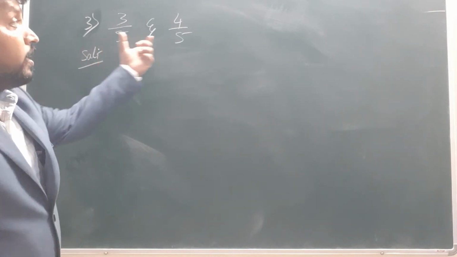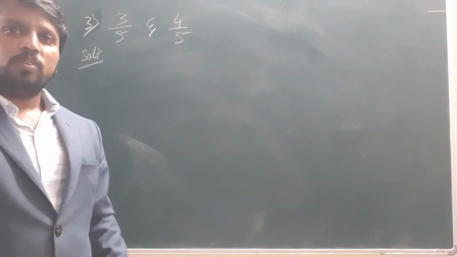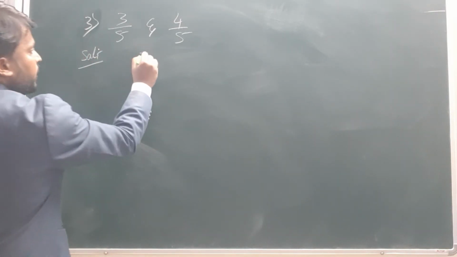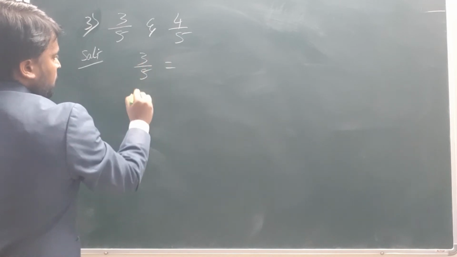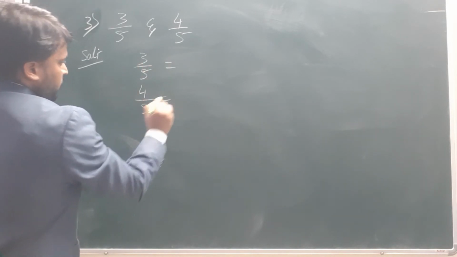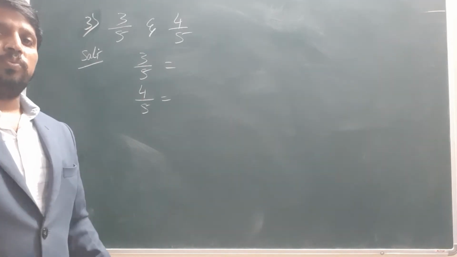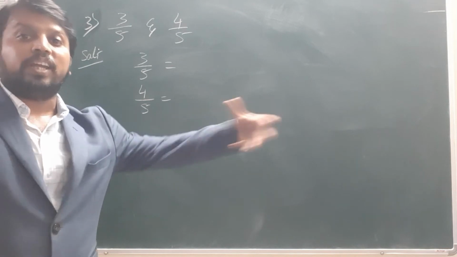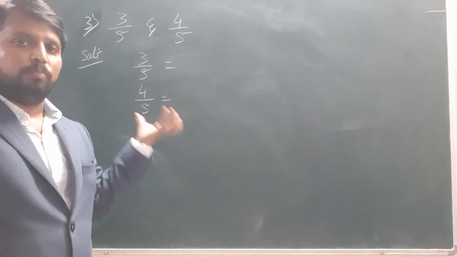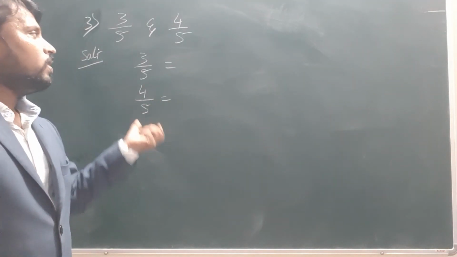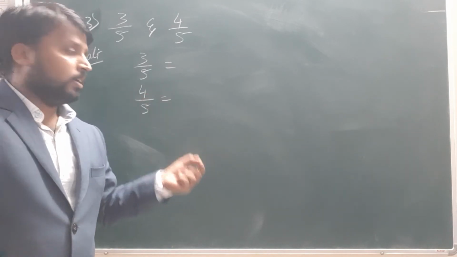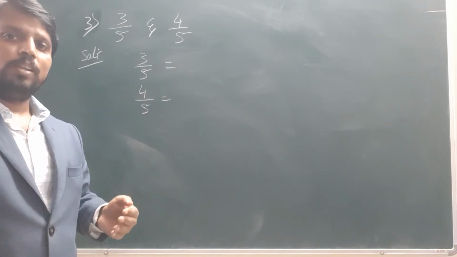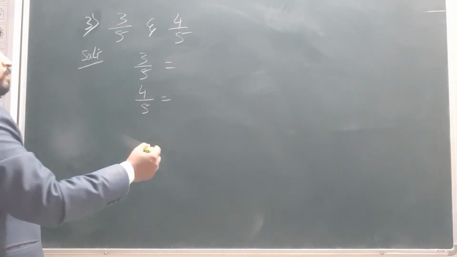This is already in the form of a rational number. How can we write? So write down first 3 by 5 and 4 by 5. See, finding numbers in between 3 and 4 is very difficult for us. But to write down the decimal numbers, okay, we can write. But they are asking for rational numbers in P by Q form. So now what will we do? The same method, the denominators are same. So we will multiply and divide with the same number.